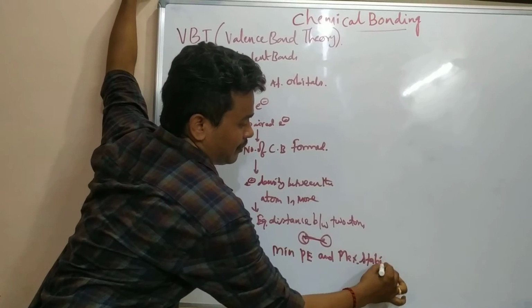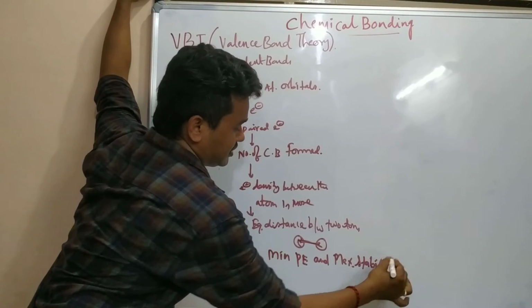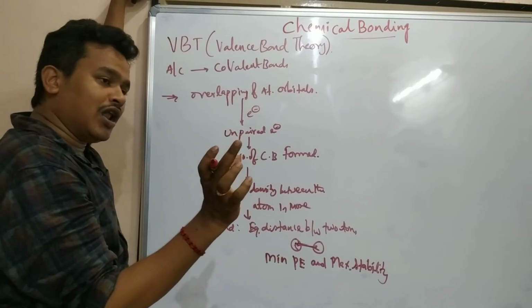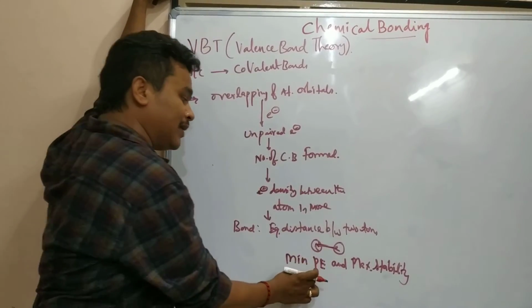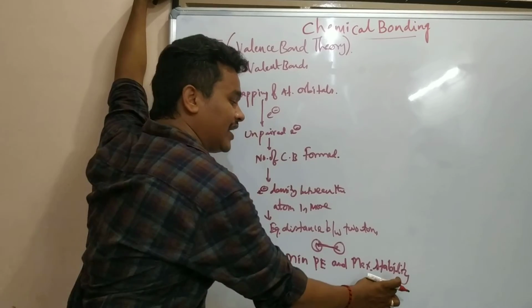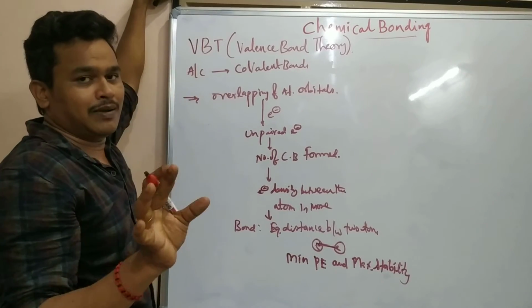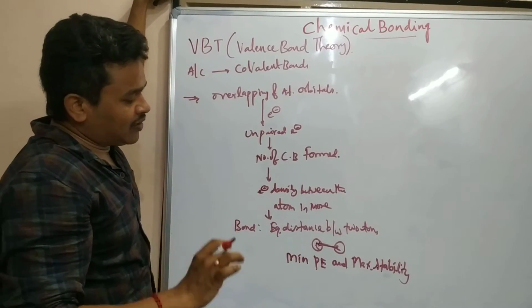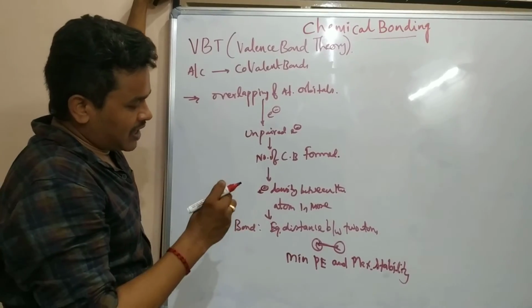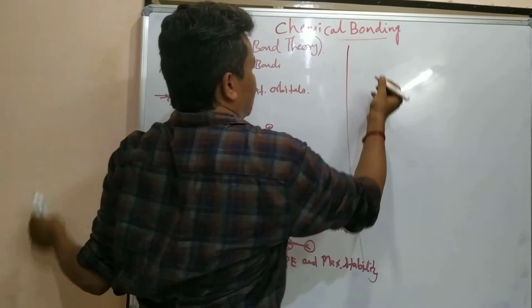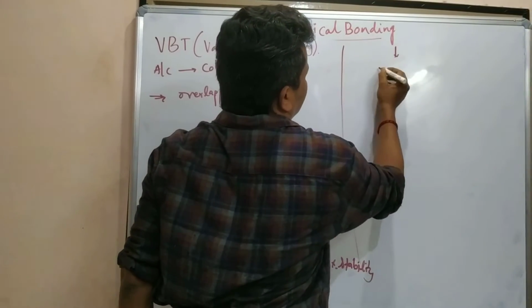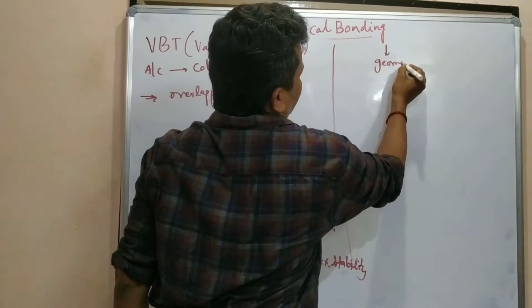These all come under postulates. This is where the bond length exists, where the bond gets minimum potential energy and maximum stability. Once they form the bond, that gives a structure, that is, a geometry.